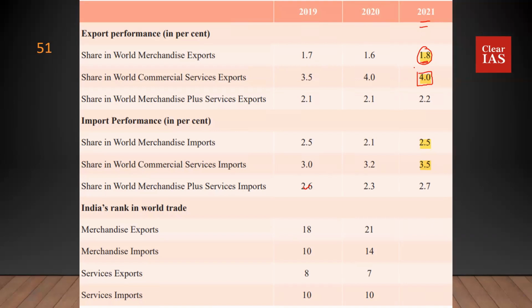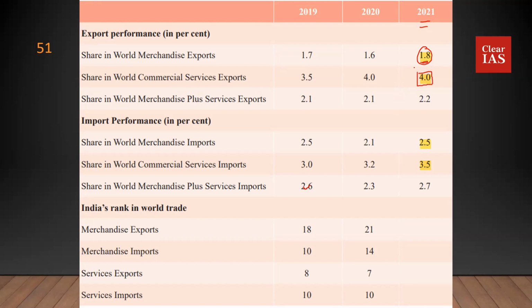This is something that you should be very clear about, and UPSC asked questions on this in the 2020 prelims. That is, where do we export more and where do we export less? On services, we are a good enough exporter, but on the merchandise component, that is not the case.